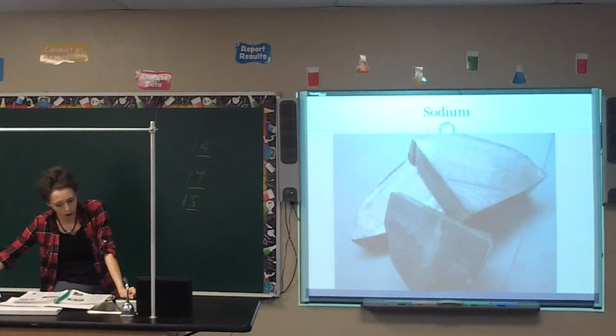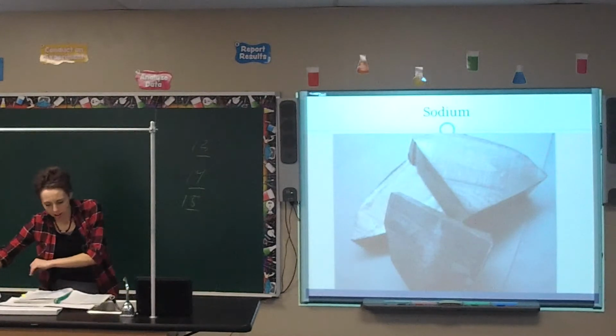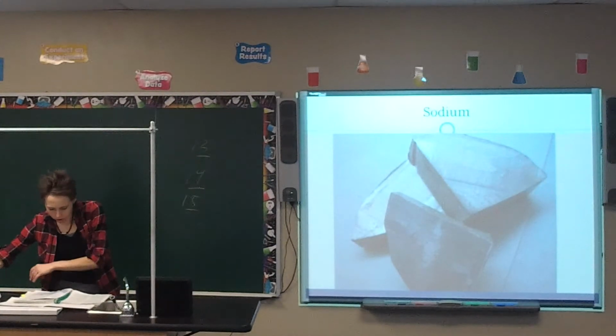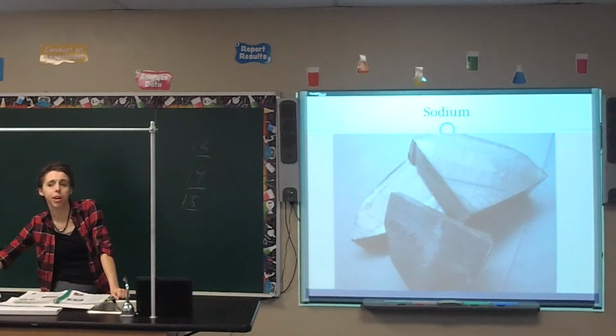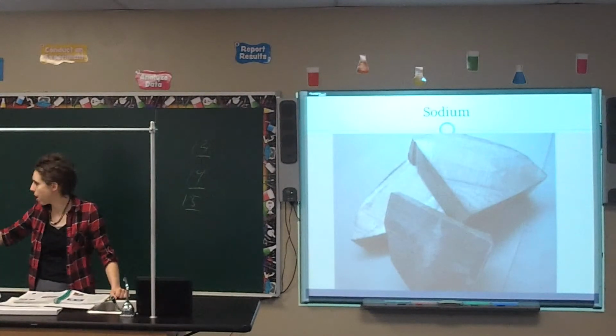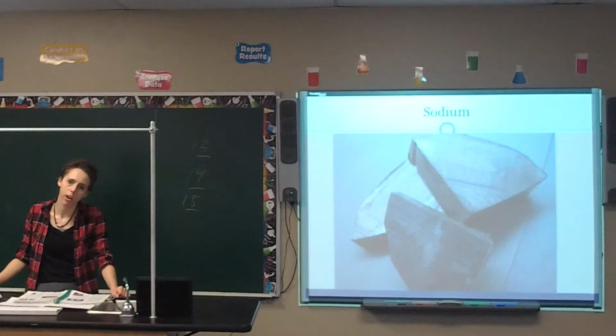Alright, so we're looking at the different groups. The first group your book talks about is the alkali metals. That's group 1 on the periodic table. So if you flip back a page, you'll notice group 1 has a, oh, they don't have it on this chart. Oh, well, make a note for it then. Group 1 has a special name of alkali metals, so make a note for that one. If it were in my classroom, my chart has it labeled. So alkali metals, that's the name for group 1 on the periodic table.